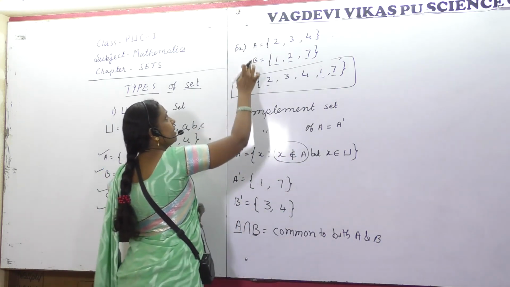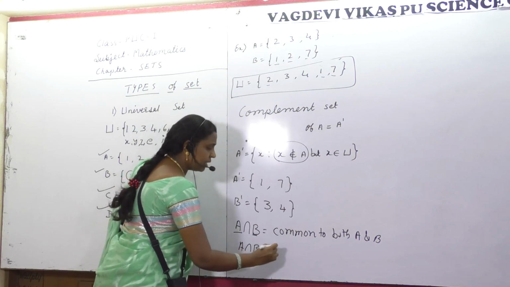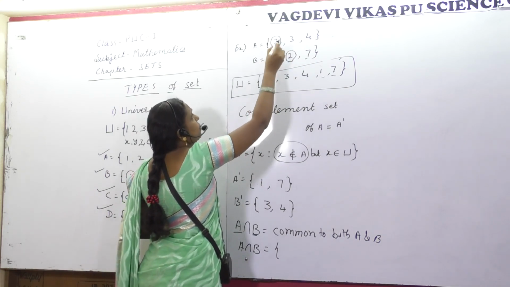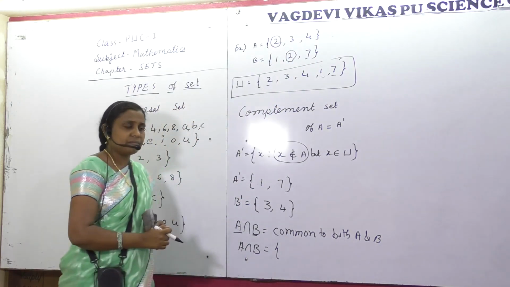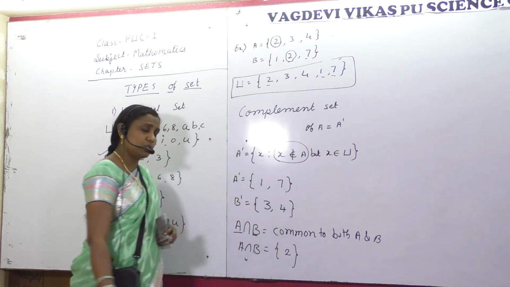So A and B are there. Okay, what is A intersection B? Which elements are common? Shall we check? See, 2 and 2, this is common. So A intersection B is 2.